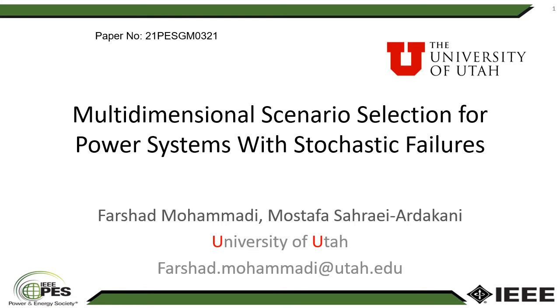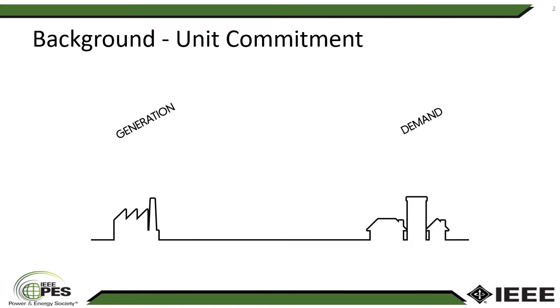I'm a PhD candidate at the University of Utah, and today I will talk about our recent publication, Multidimensional Scenario Selection for Power System with Stochastic Failures. So let's start with a little of background. Unit commitment or stochastic unit commitment is a tool that is being used in power system to minimize the generation cost when the demand is predicted.